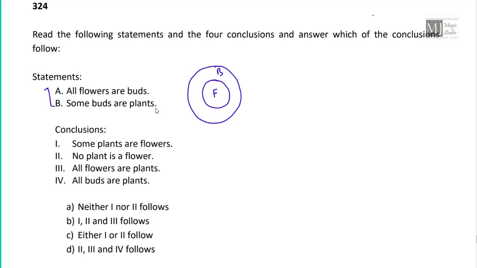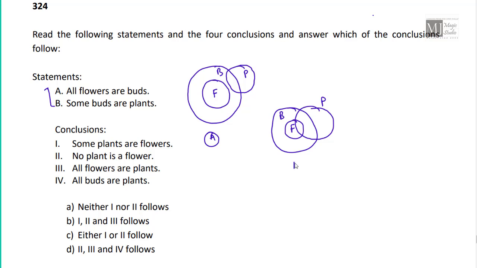Some buds are plants. So for buds and plants, I can have this Venn diagram. Or we have flowers, buds, and some buds are plants. They can also include flowers. So we can have 2 sets of Venn diagrams. Now, which conclusion follows?